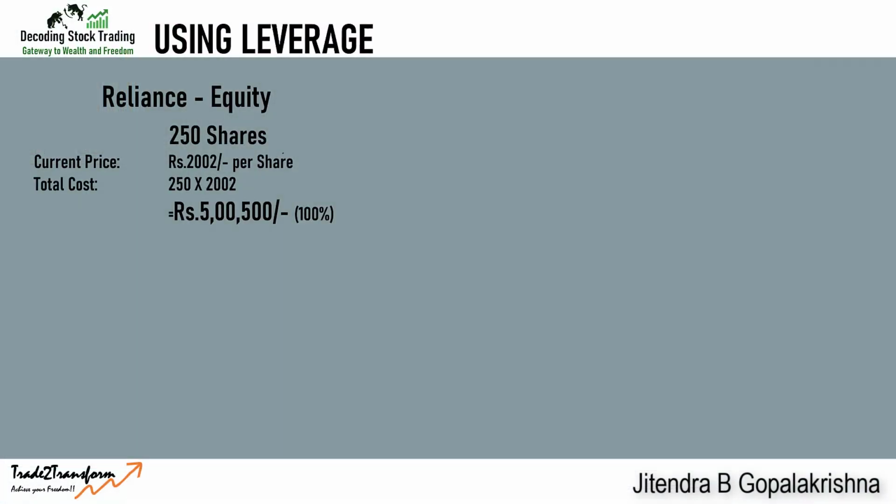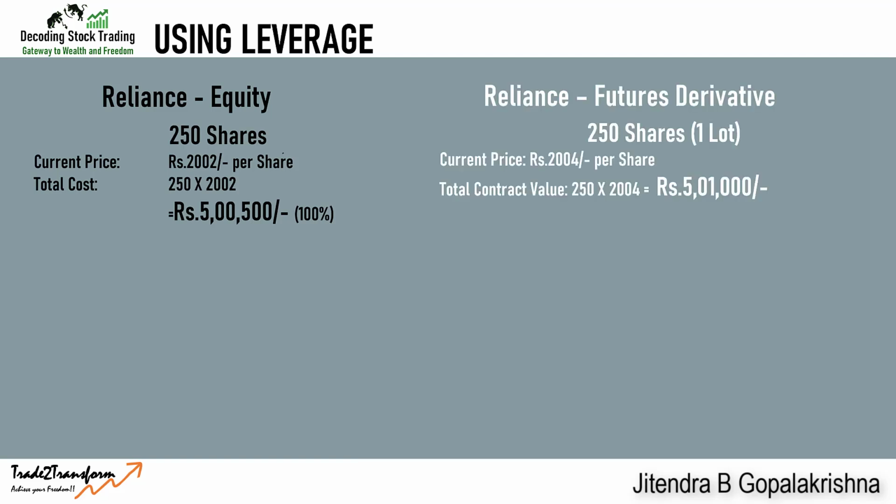Now let us understand how margin money and leverage work when it comes to derivatives, especially futures. Let's take the same example: Reliance equity, 250 shares. You bought 250 shares of Reliance equity because, say for instance, you have a view that the Reliance price is going to go up in the next one month. Now the same thing you can even do in derivatives. Let's take both examples and see what happens.